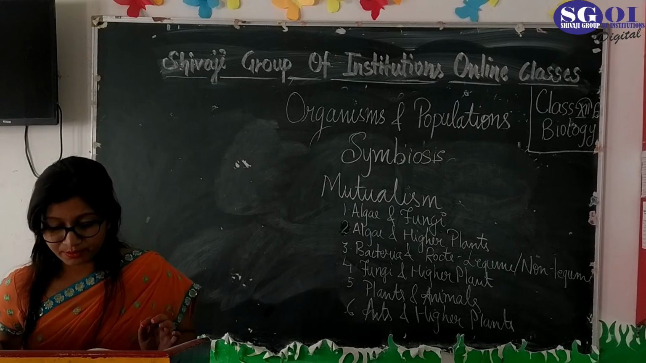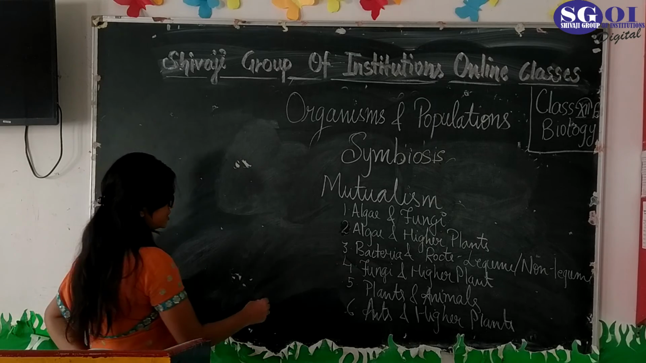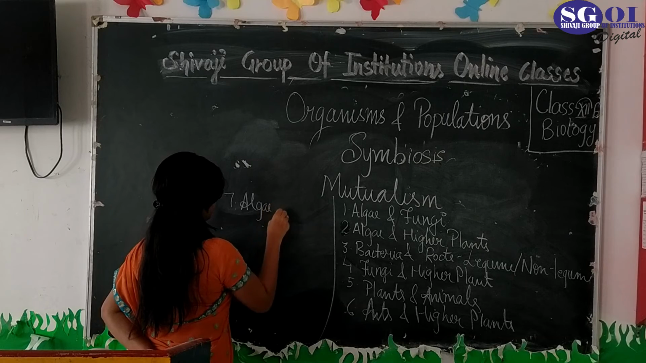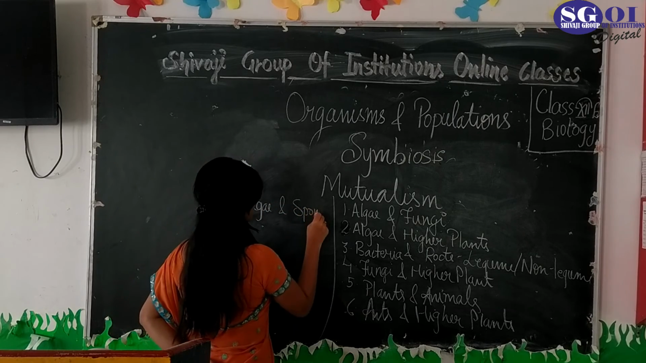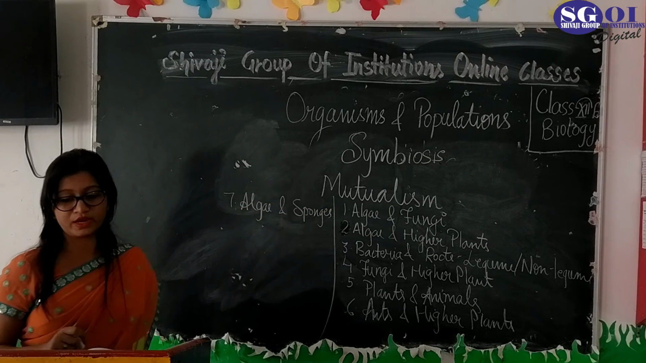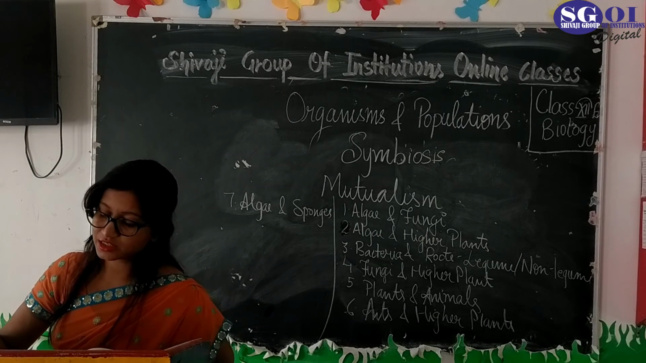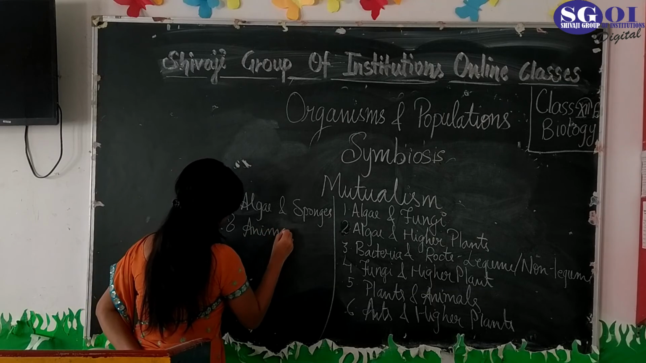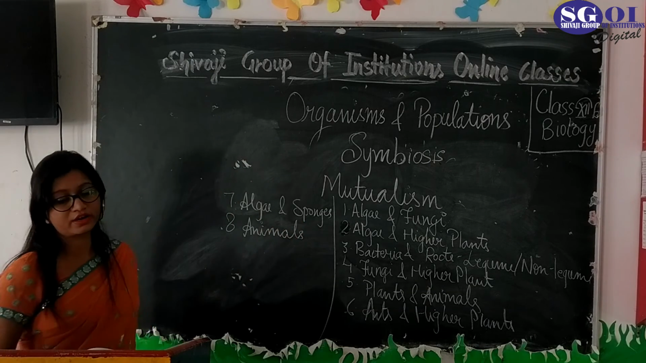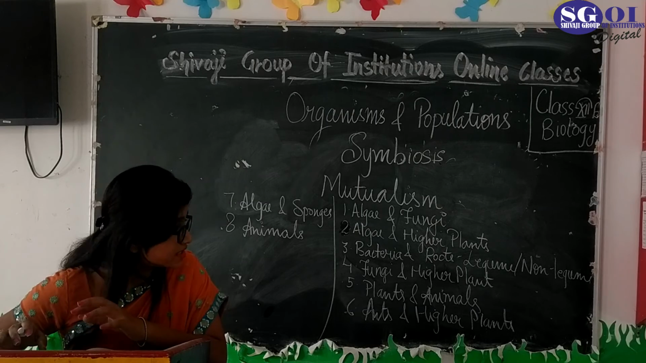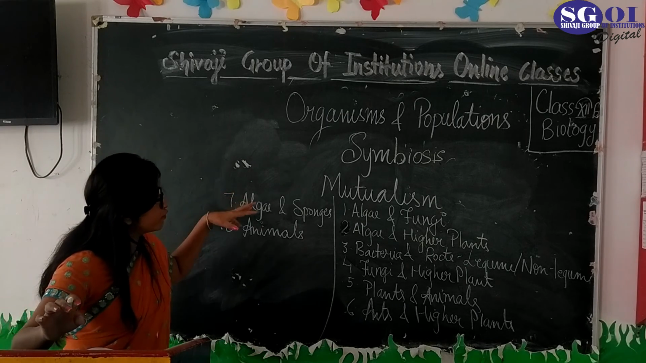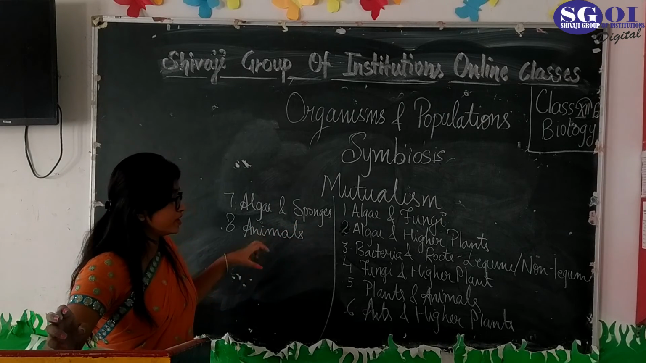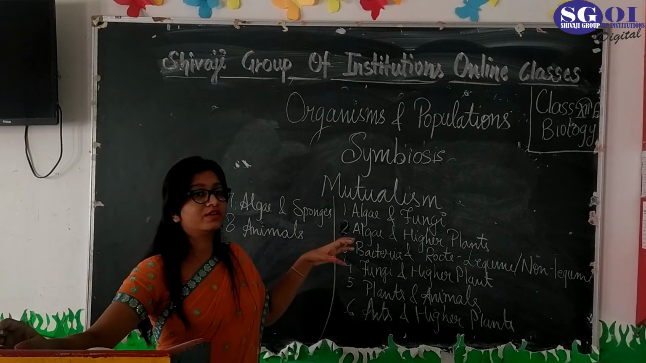Other than this, mutualism is between algae and sponges. They also live in mutual understanding with each other and give benefit to each other. And the last is between animals themselves. When animals live together, they help each other, and that is also a kind of mutualism. So these are some kinds of symbiotic relationships in which both organisms get benefit from each other, and therefore they live with each other.